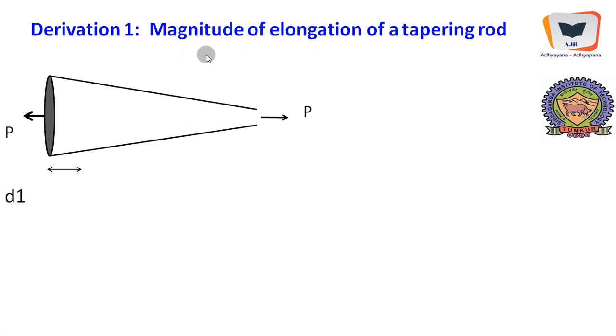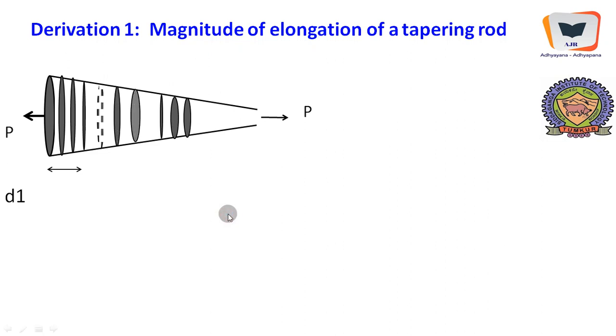The first derivation is all about finding the magnitude of elongation of a tapering bar subjected to tensile load. This is the tapering bar, or tapering rod, of course, and this rod can be assumed to be made out of innumerable discs cemented together, of varying diameter which varies linearly. Such innumerable discs will generate a tapering rod, something like this. This is the assumption that we are going to make, and it will let us make the derivation with ease.